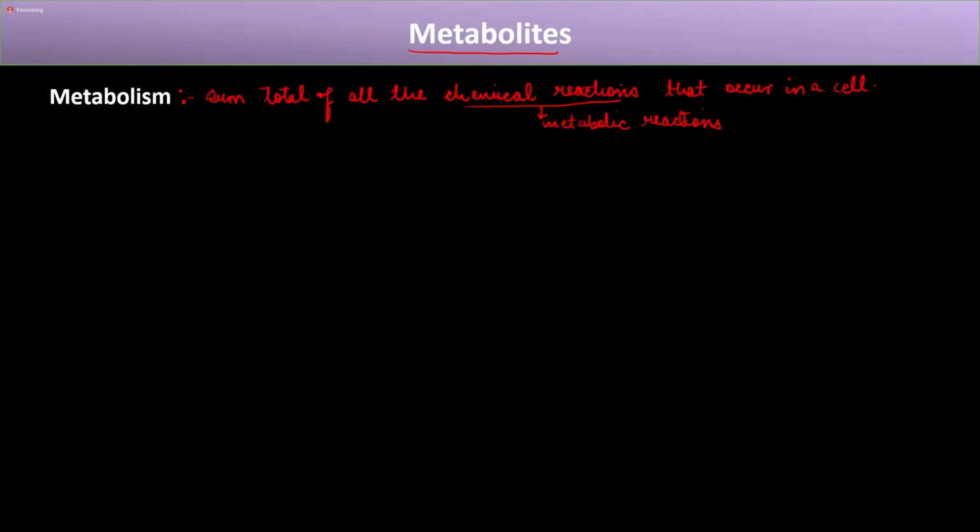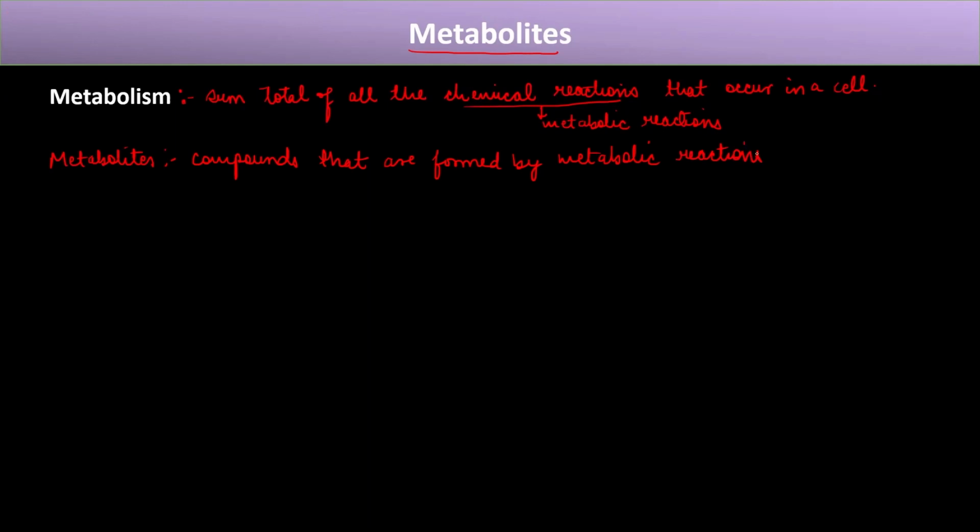Now, what is a metabolite? If this is metabolism, then metabolites are nothing but the compounds that are formed by these metabolic reactions, or chemical reactions in the cell.